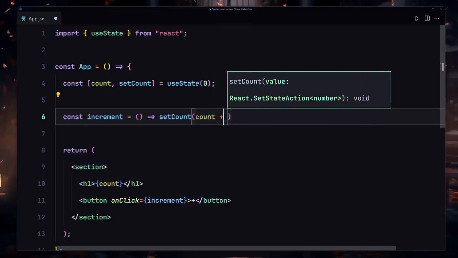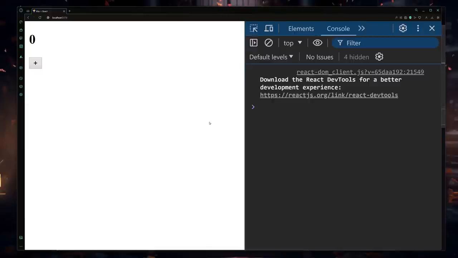So if I just write count plus 1, and now if I save my file, here you can see we are now getting our button. If I click on there, anytime I click on there, it's going to increment my counter by 1. So let me just refresh there: 1, 2, 3, and so on and so forth.